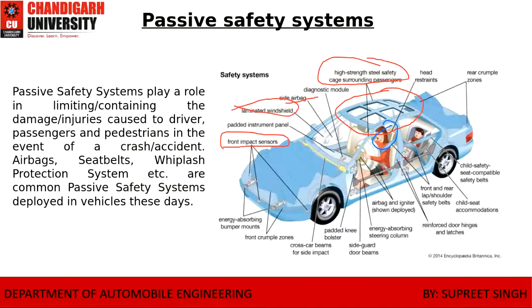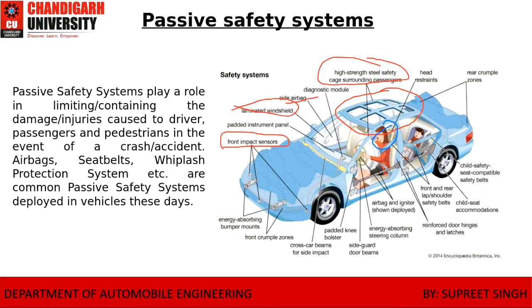And now the rear crumple zone is definitely providing safety from the back end to the back passengers and also to the driver. Airbags basically have nitrogen gas inside them. Whenever there is a collision, they open up from the front and from the sides, so they provide protection. These are the passive devices which open up when there is an accident.